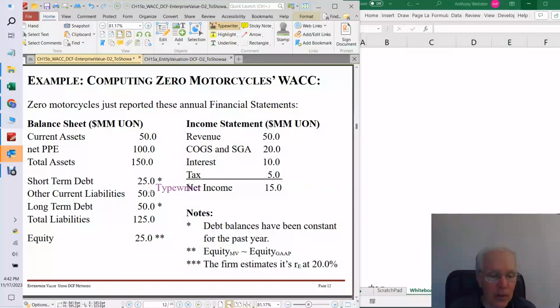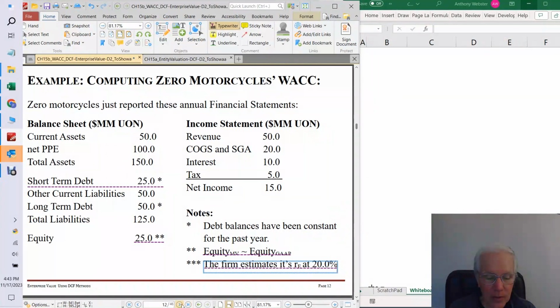All right, so let's see what these notes say. So our first note here is on our short-term debt. Okay, so the debt balances have been constant for the past year. So that means that the BOP debt is going to be the same as what's reported on this latest balance sheet. Okay, and in this case, the equity market value is very similar to the equity on the balance sheet. So we'll be able to, without any problem, use that 25 million as equity in computing our weighted average cost of capital. And the firm estimates, happily someone's done this for us, that its equity cost of capital is 20%.